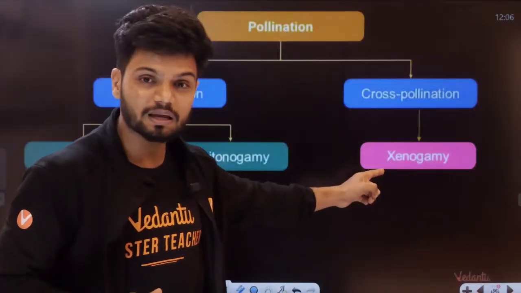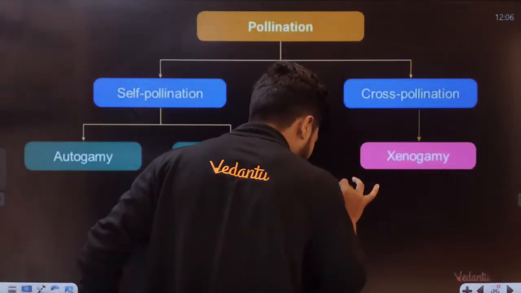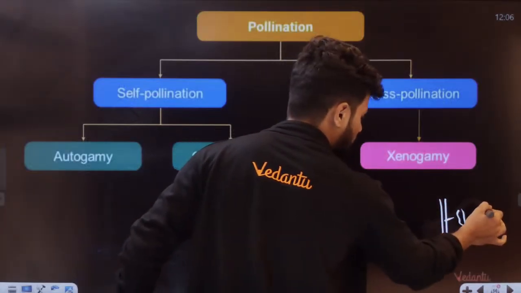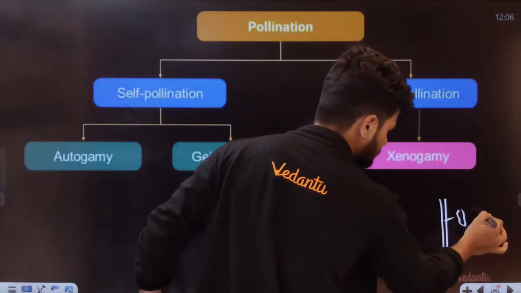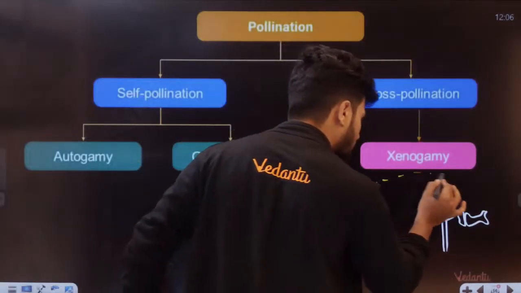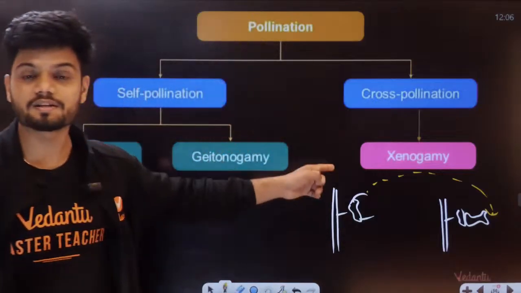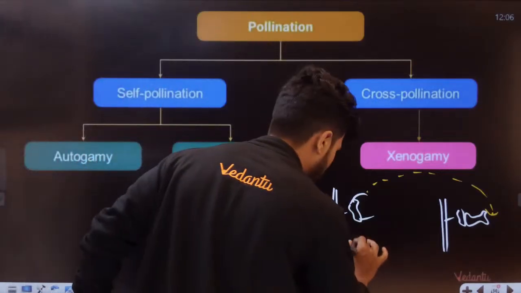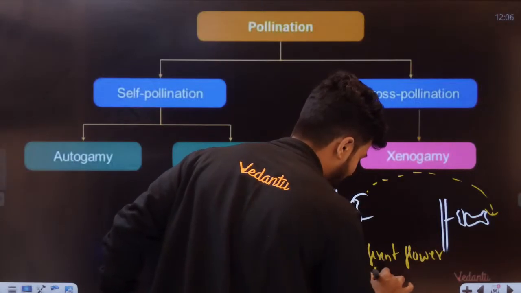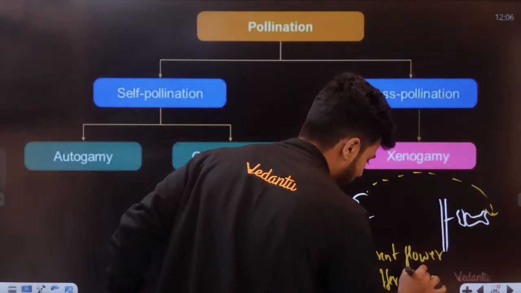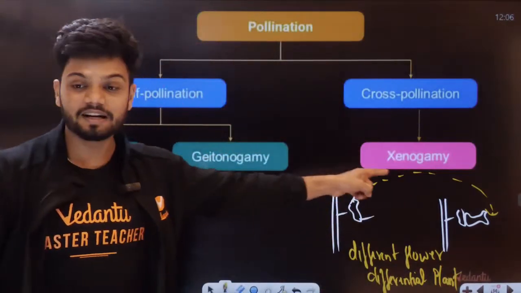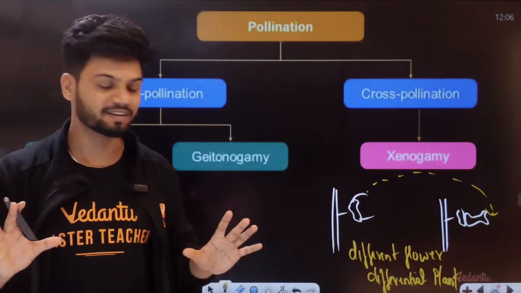But as soon as we come to xenogamy, what happens? Let's say I have one plant here and one plant here, one flower here and one flower here. If the pollen grains are transferring from here to a different flower, that is different flower, different plant. Here we have light skin kids, different plant only. I hope all of you are understanding. That is your xenogamy.